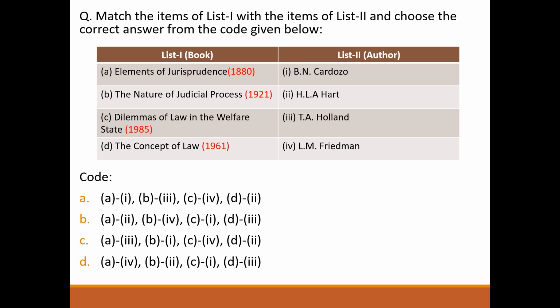Next question, match the following. List 1 books, list 2 author. Elements of jurisprudence, Holland. Nature of the judicial process, Cardozo. Dilemmas of law in the welfare state, Friedman. The concept of law, Hart. So answer will be option C, 3142.